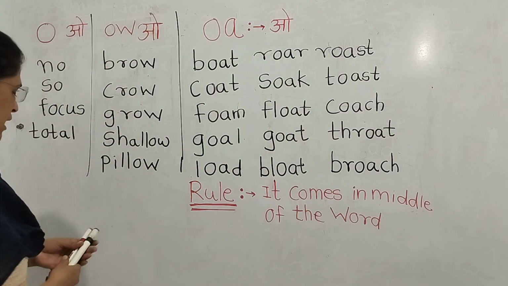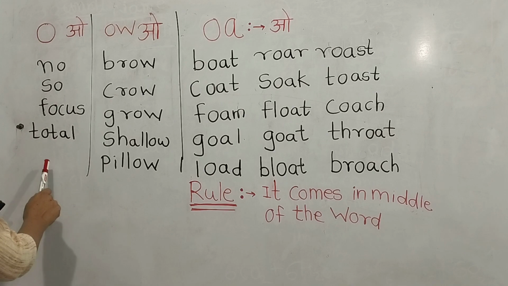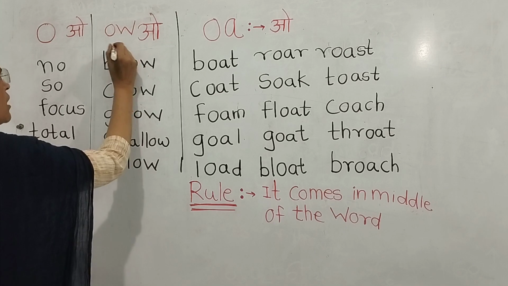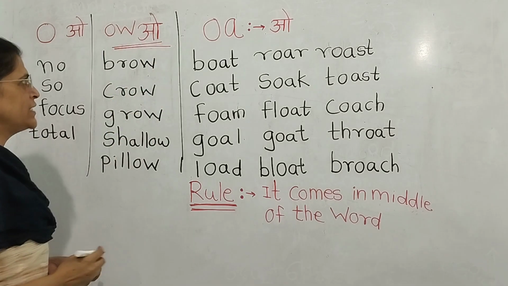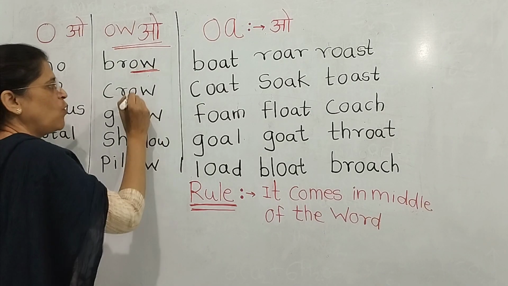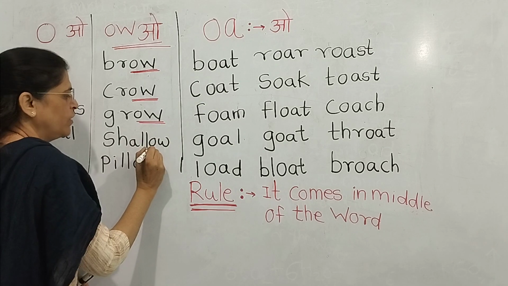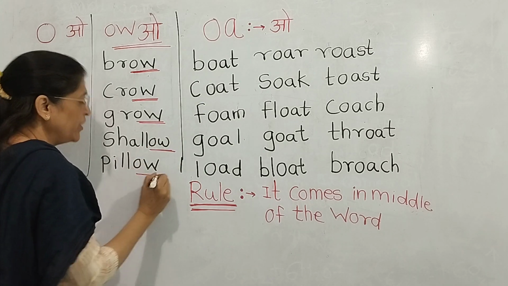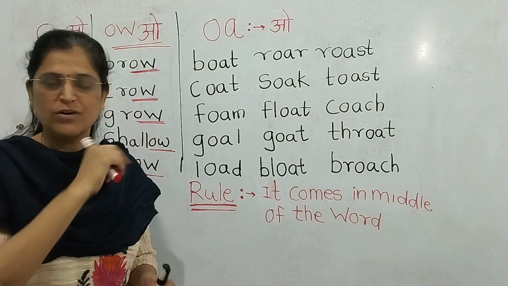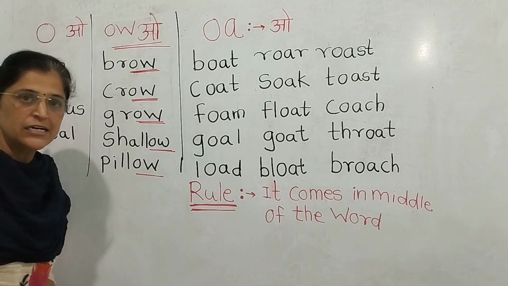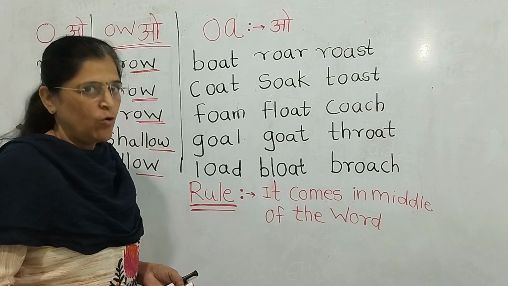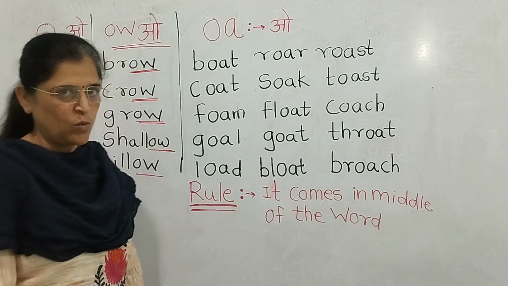We have already seen the letter O, then some words of O, then O-W-O, which is the alternative sound of O. For example, bro, crow, grow. I have already made one video about this sound, O-W-O. If you would like to know, you can watch that video. Today I would like to teach O-A-O. It is also an alternative sound of O.